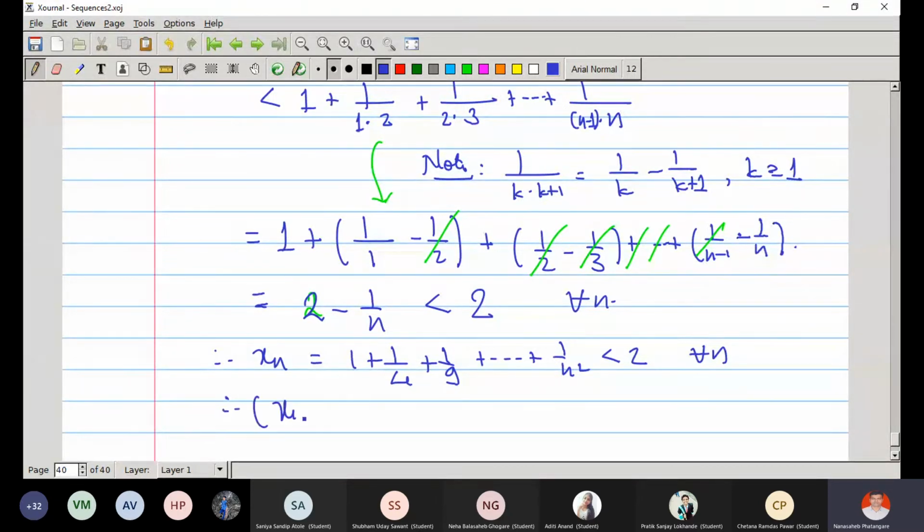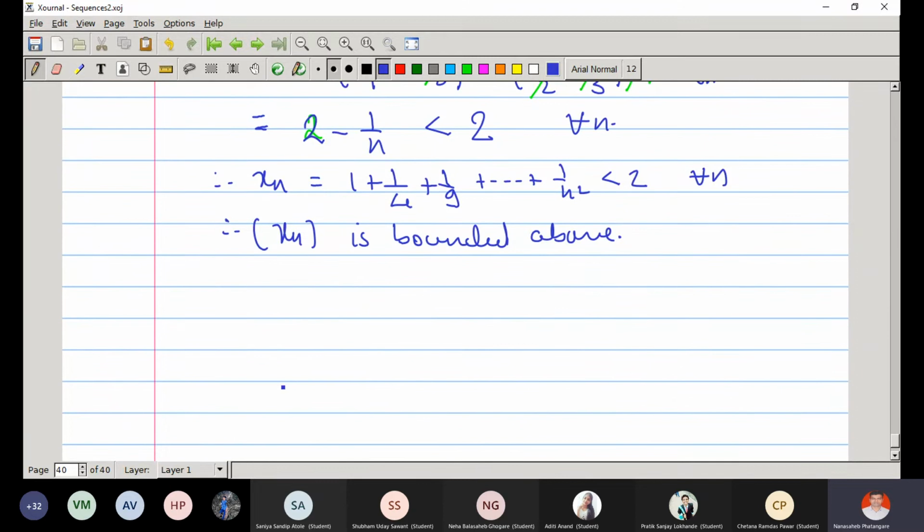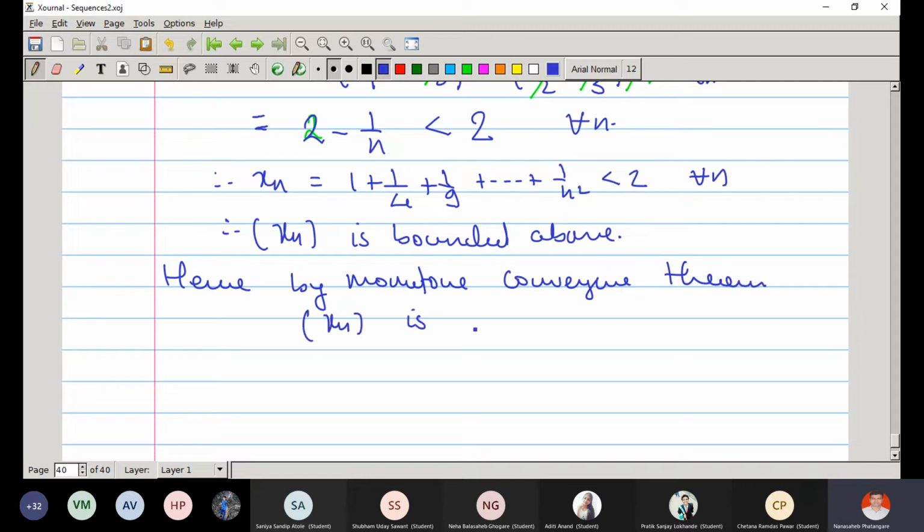Therefore xn is bounded above. Hence, by the monotone convergence theorem, the sequence xn is convergent. Right?